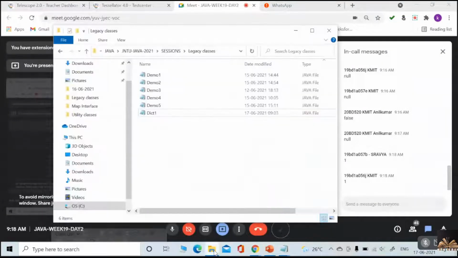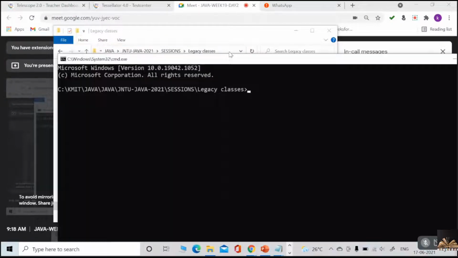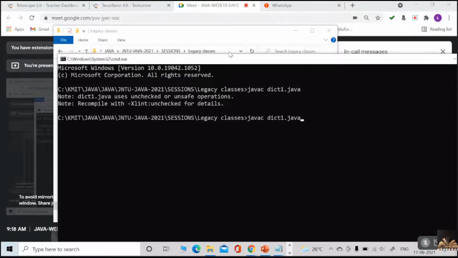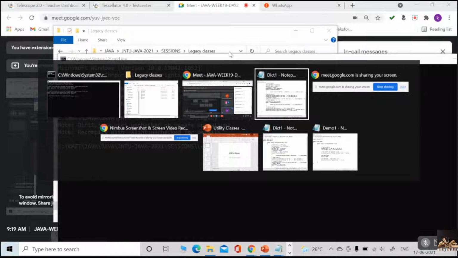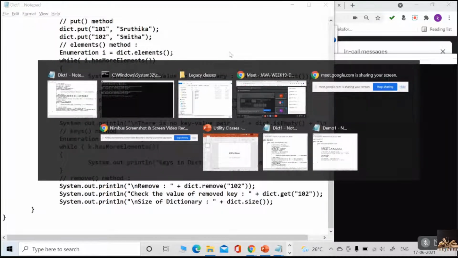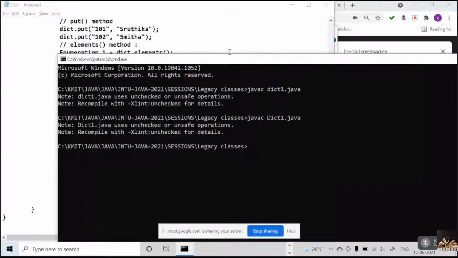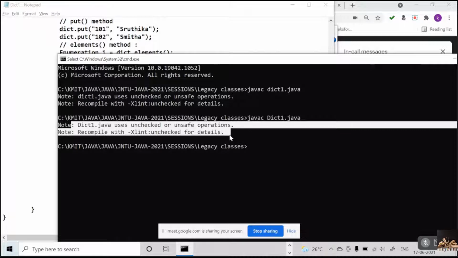Why am I getting this note? It is because I am doing some unchecked or unsafe operations, that is, I am not using any generic here.